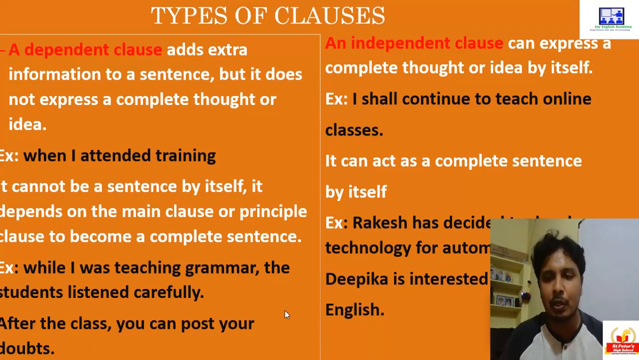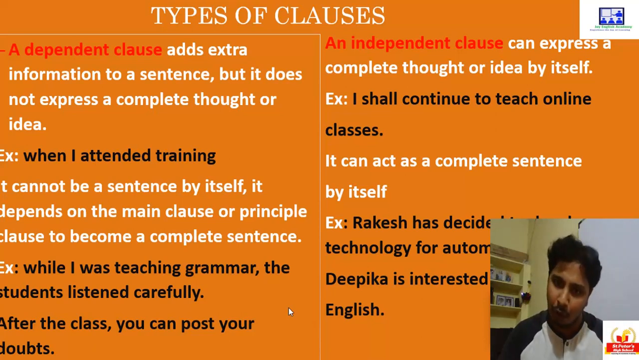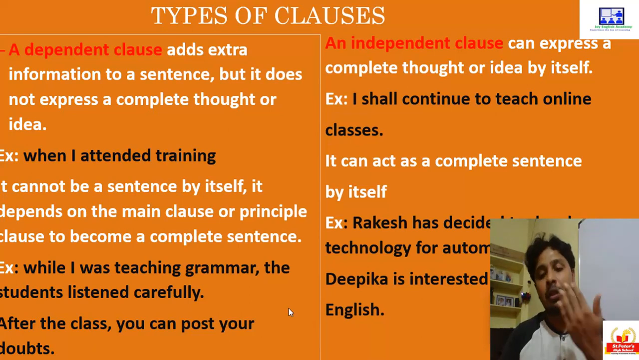So what is a dependent clause? A dependent clause is a clause which has a subject-verb combination, but it cannot stand by itself. It cannot give a complete thought or an idea. It has to always depend on the main clause or the principal clause for a complete meaning.